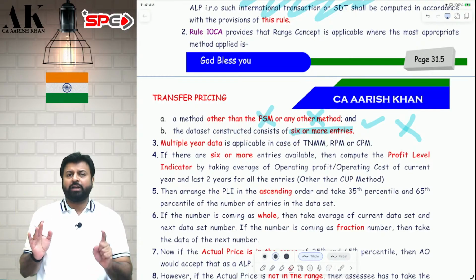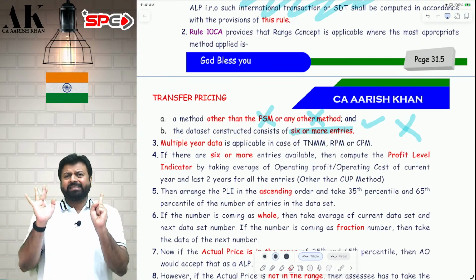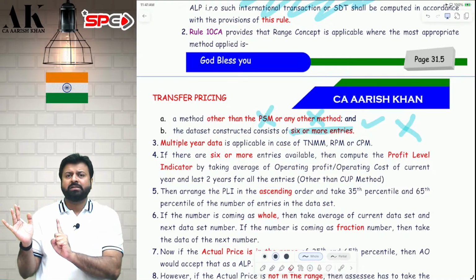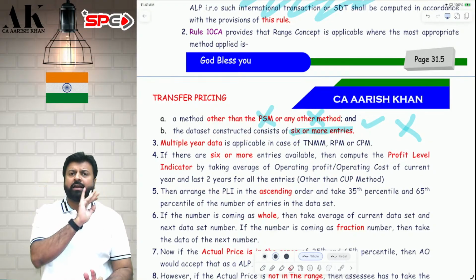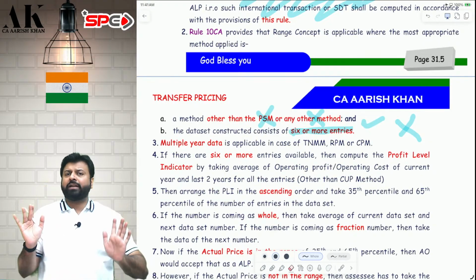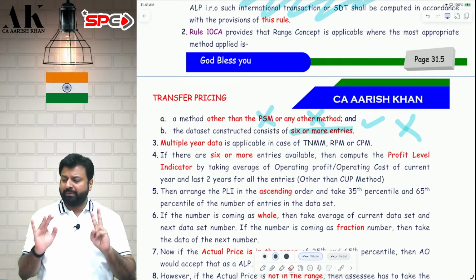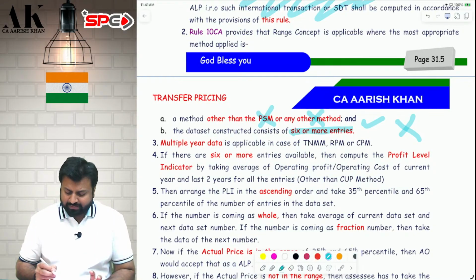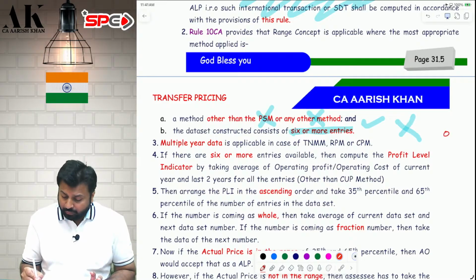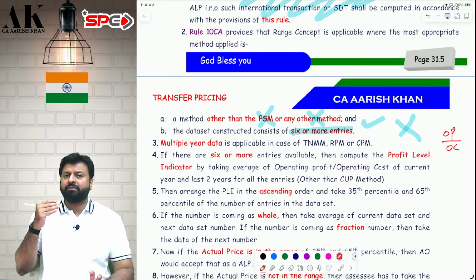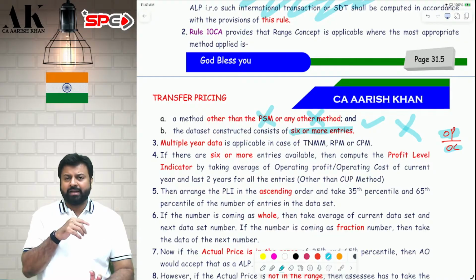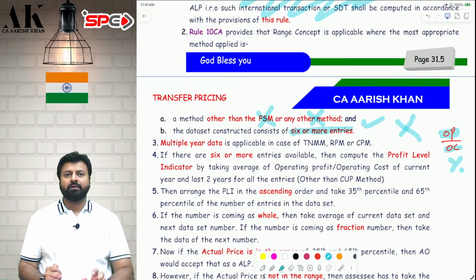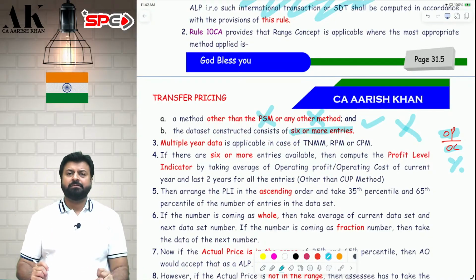Go to the industry and find at least 6 companies who are doing similar transactions with unrelated parties, and find out their OP and OC for the current year and last 2 years. Sir, I have got the data of 7 companies. Great. Find out OP and OC of 7 companies for the current year and last 2 years. Then add OP of the last 3 years, add OC of the last 3 years, and find out a percentage. Find out the margin. I want at least 6 margins.